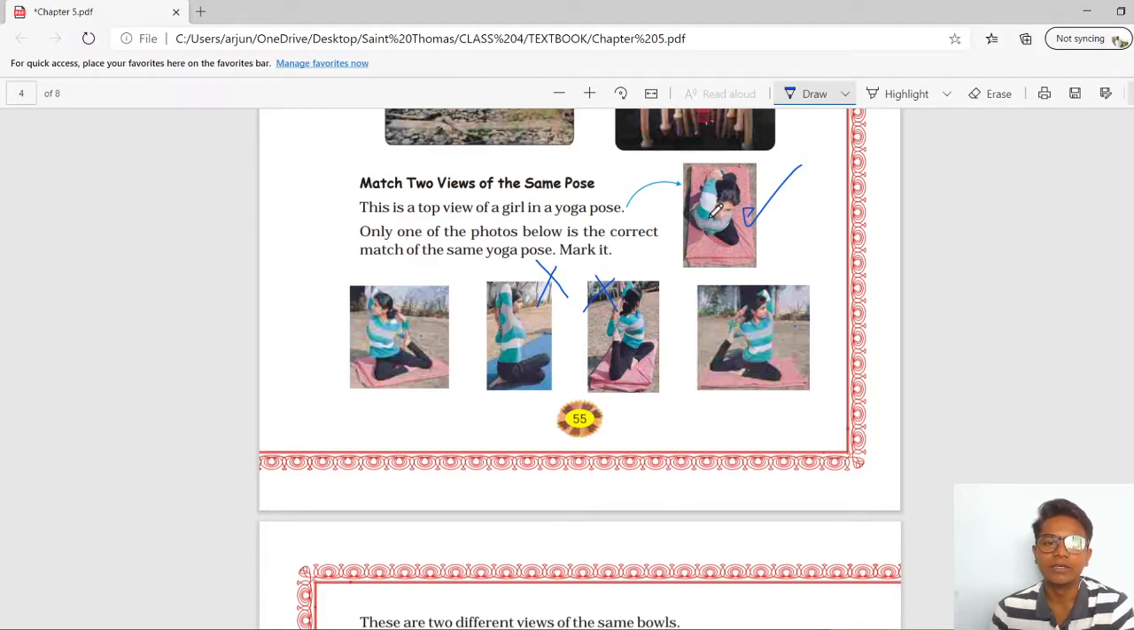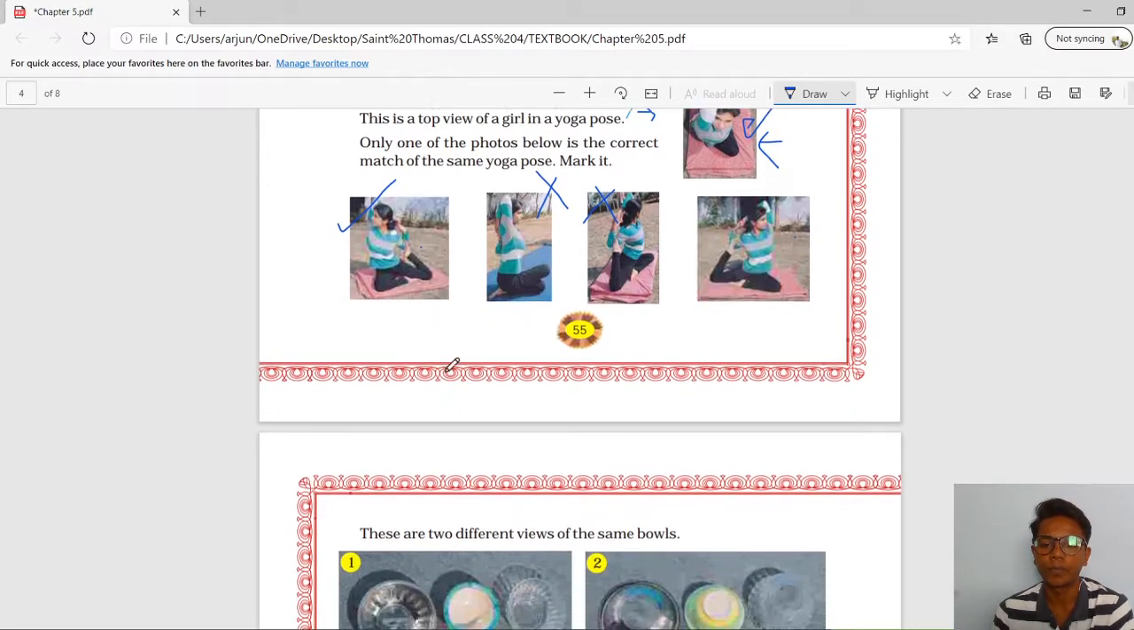Now understand, from this top portion, if we see from the left side, we can't see the head, right? But in these two photos, the head is visible, so we have to see from the right side. Okay, and from the right side, if we see, this hand will be directed upward in the left direction, which is in this photo. So this one is the correct photo.